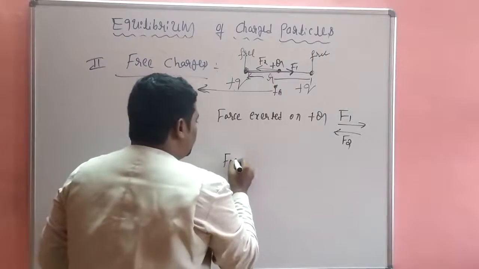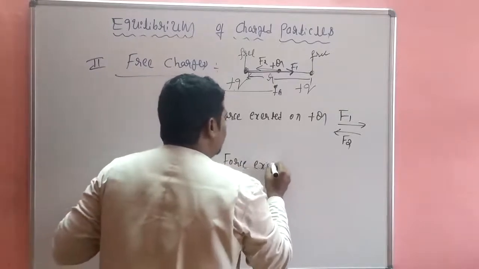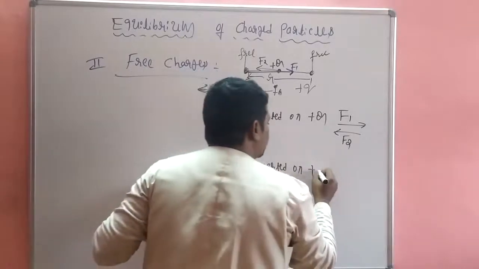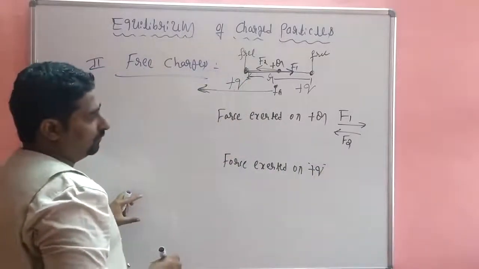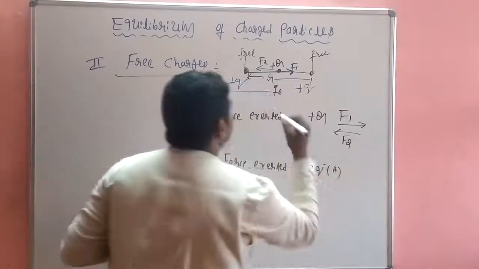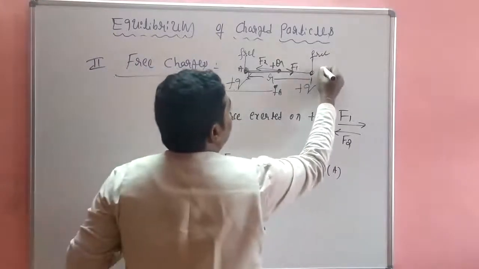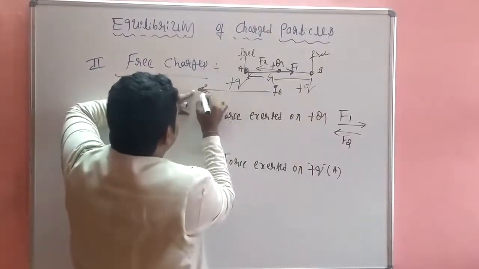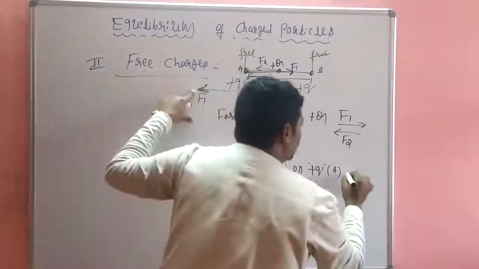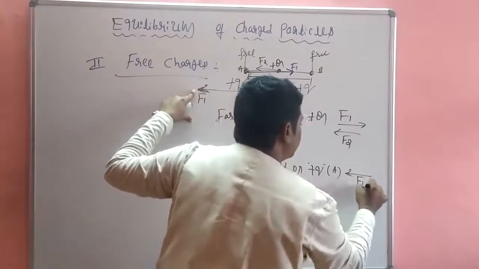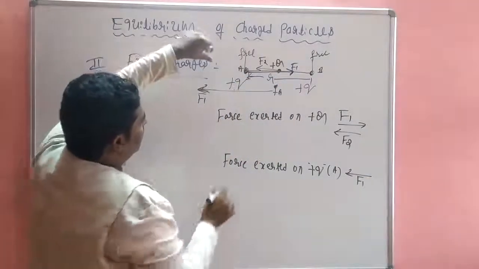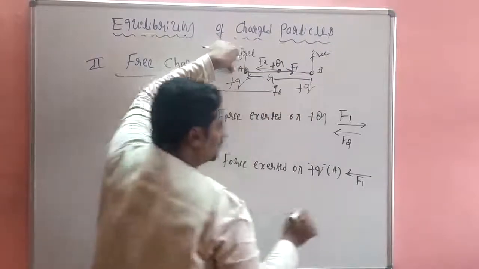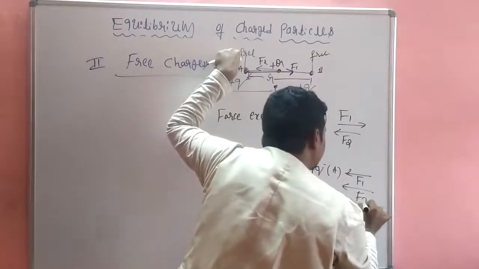Then the force exerted on small q. At which position? At position A. Okay, q. So in this direction, this is F1. So F1 equals F1. Then q is positive, so this F2 is along the same direction.